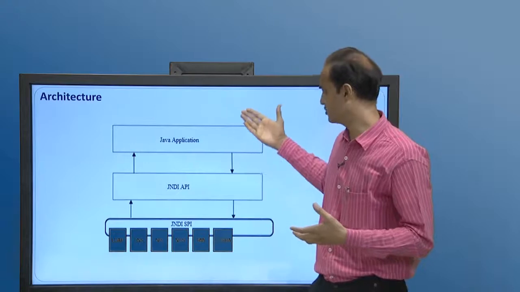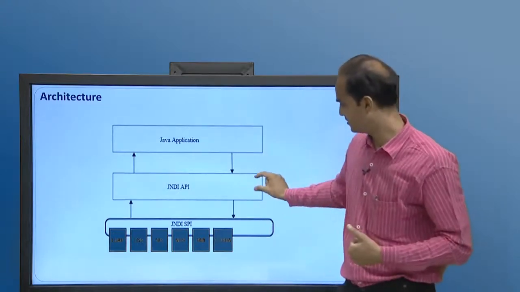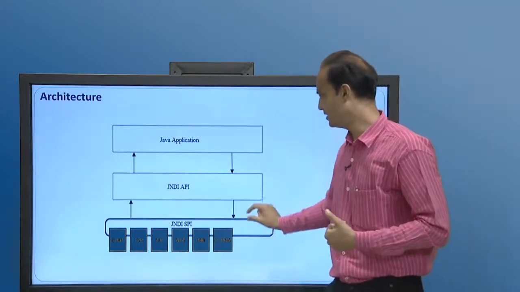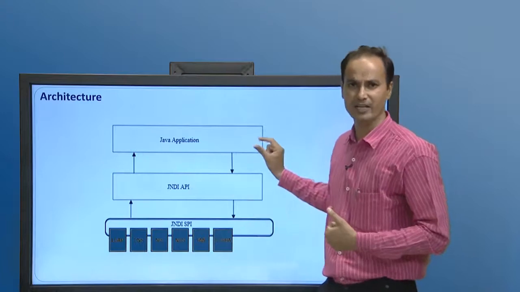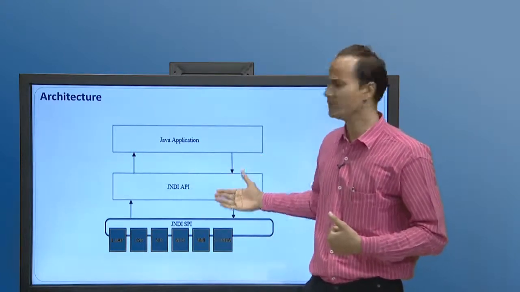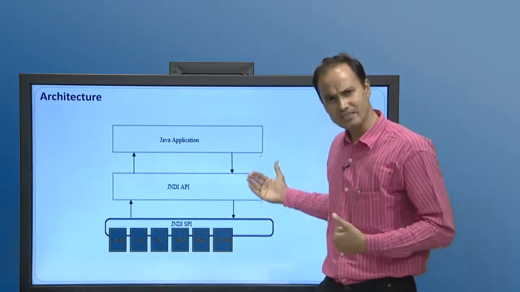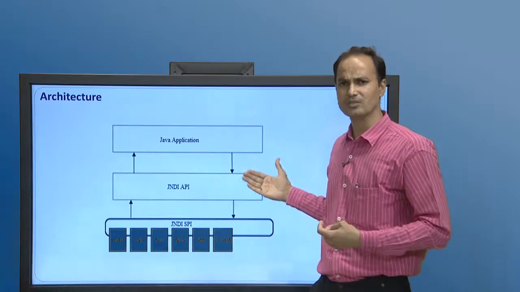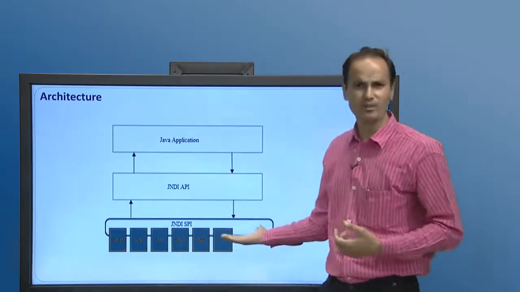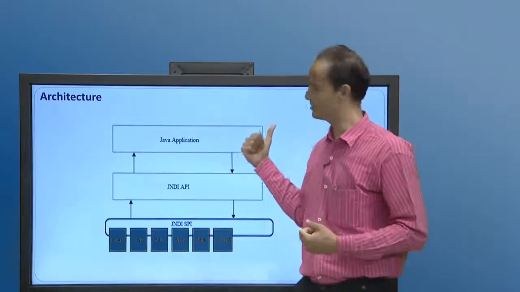As the figure depicts, the JNDI architecture sits between the Java application and the JNDI SPI. It is an abstraction layer between the Java application and the service provider interface, through which we can access the underlying vendor specific implementation of the naming and directory service.